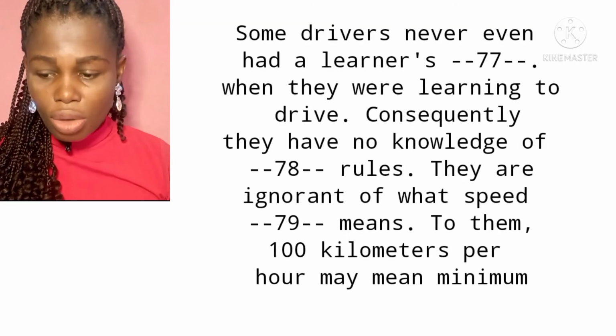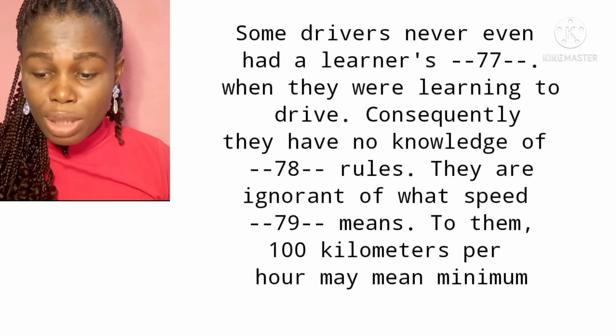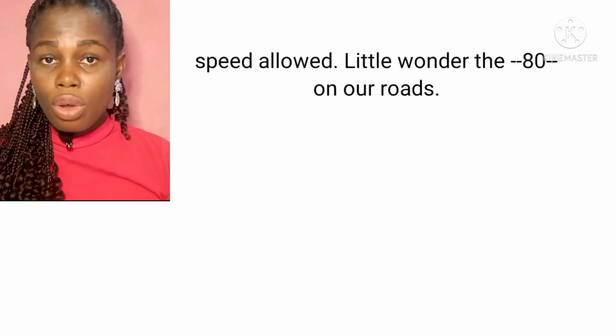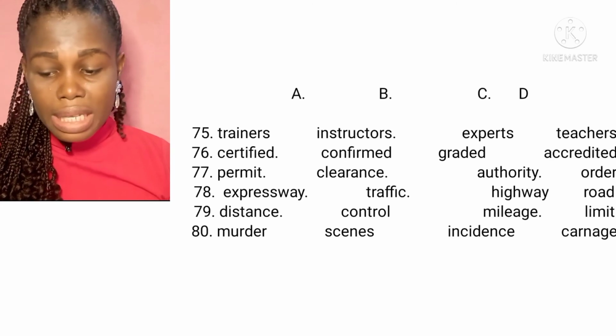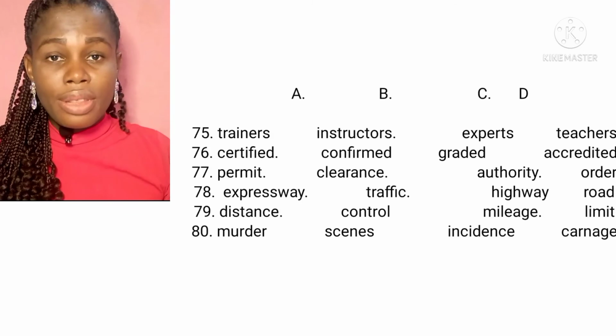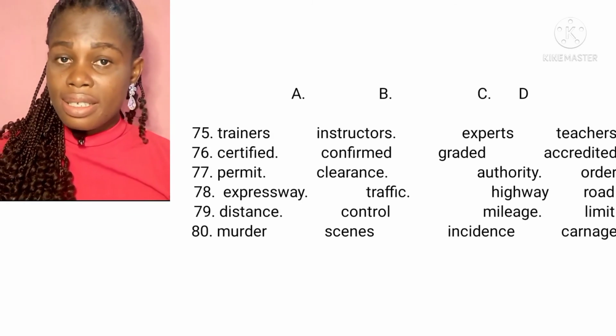Now let's move to question 80, which is in the last sentence in this passage. To them, 100 kilometers per hour may mean minimum speed allowed. Little wonder they dash on our roads. We have option A, murder; B, sins; C, incidents; and D, carnage. The correct answer is option C, incidents.